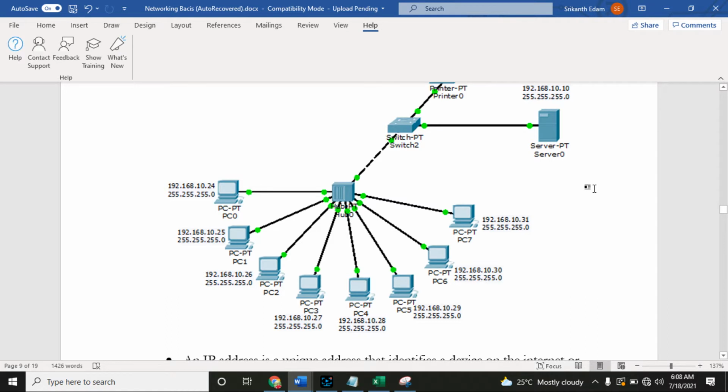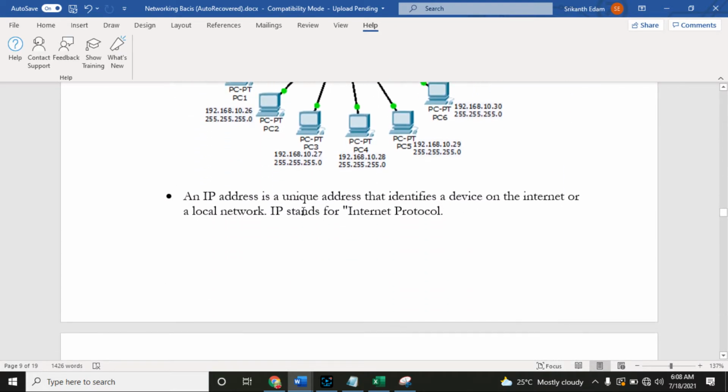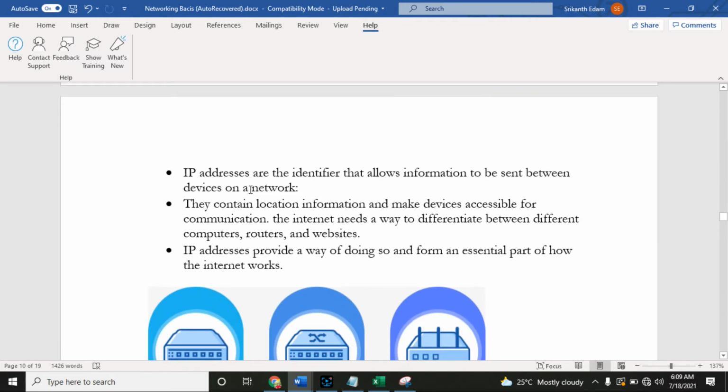So this is important, guys, you cannot configure the same IP address on different devices, or else it will conflict and it will stop the communication for the devices which have the same IP address. An IP address is a unique address that identifies a device on the internet or a local network. IP stands for Internet Protocol. An IP address is the identifier that allows information to be sent between devices on a network.